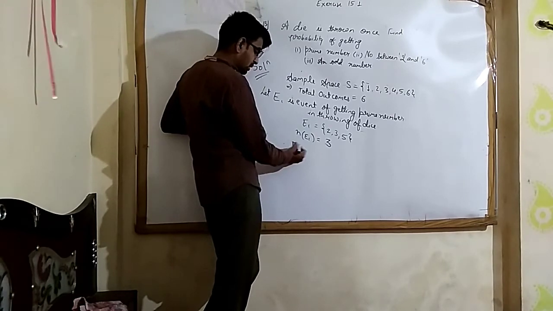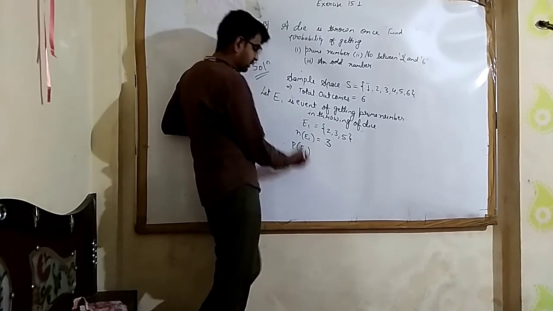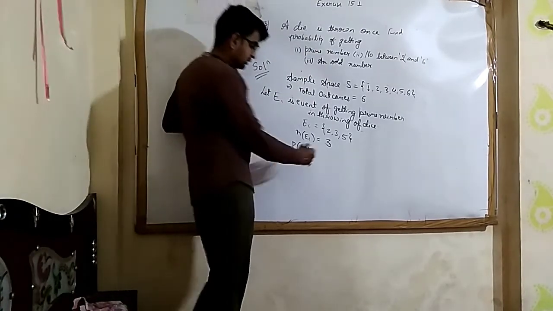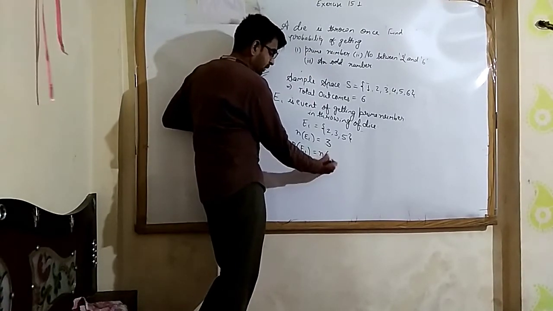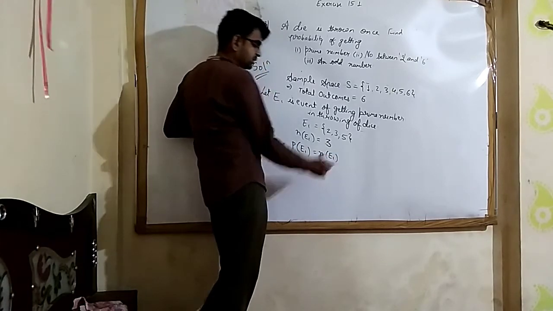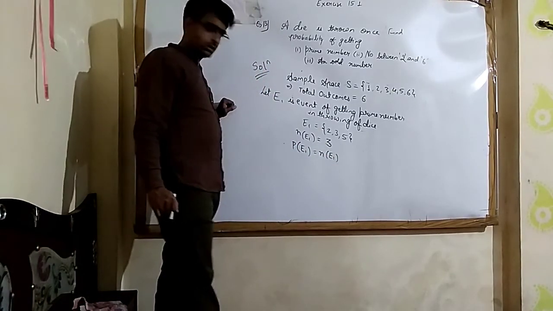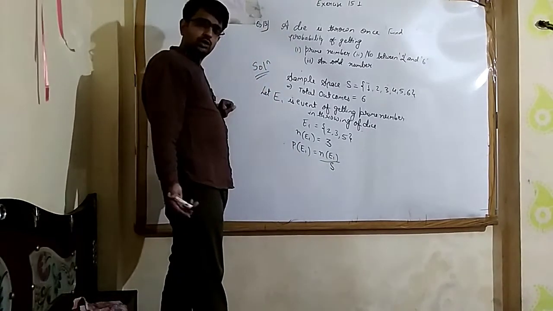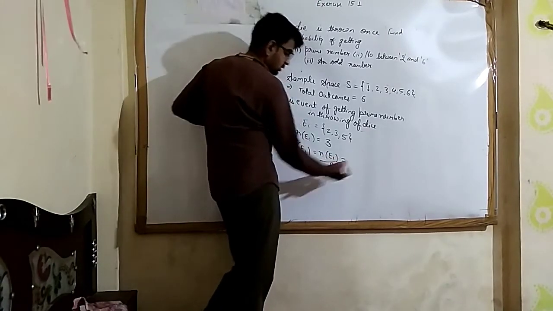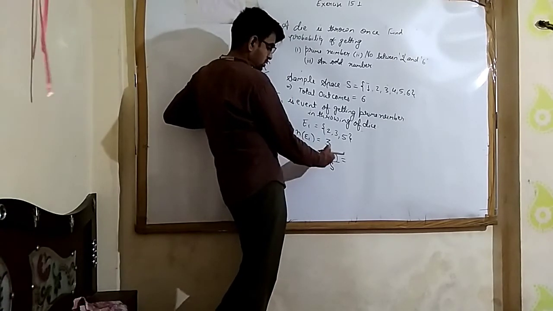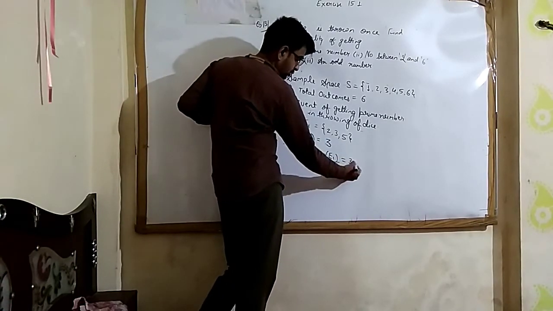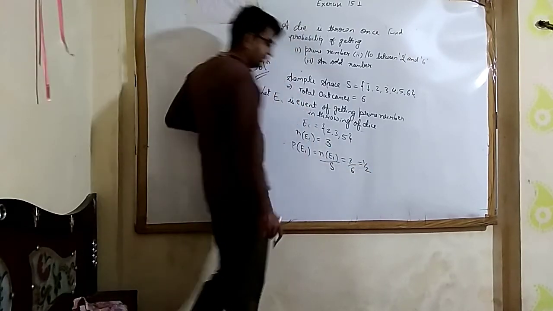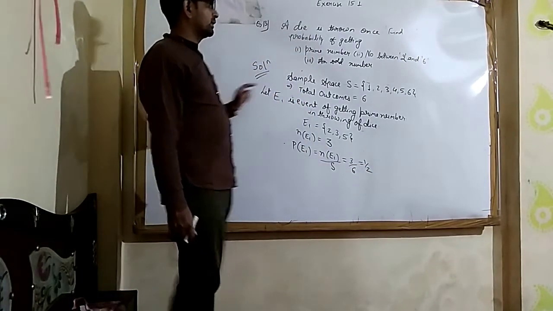Therefore the probability of E1, the probability of getting a prime number, will be n of E1, the favorable outcomes, upon n of S, the total outcomes. So n of E1 is 3, total outcomes 6. The probability is 1 by 2.